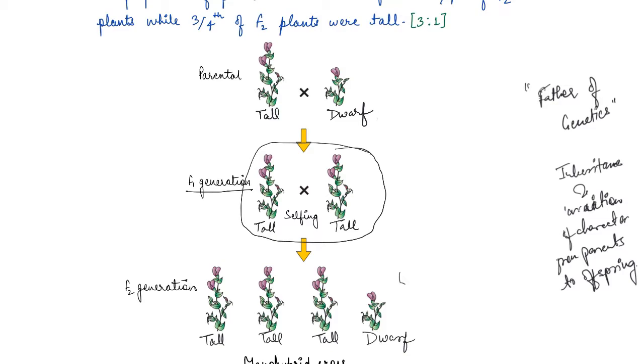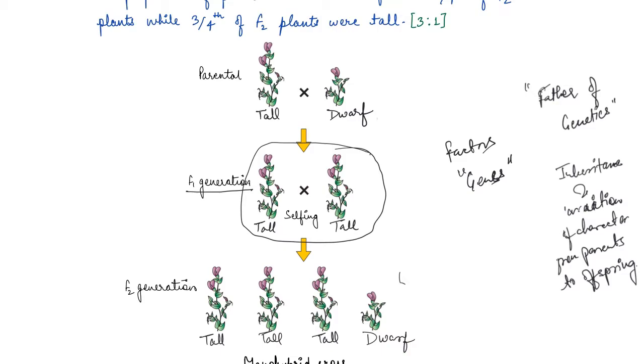So, based on these observations, what did he propose? Based on these observations, he proposed that something is there which was stably passed down unchanged from the parent to the offspring through the gametes over successive generations. Now, he called these things factors, and those factors are now called genes.